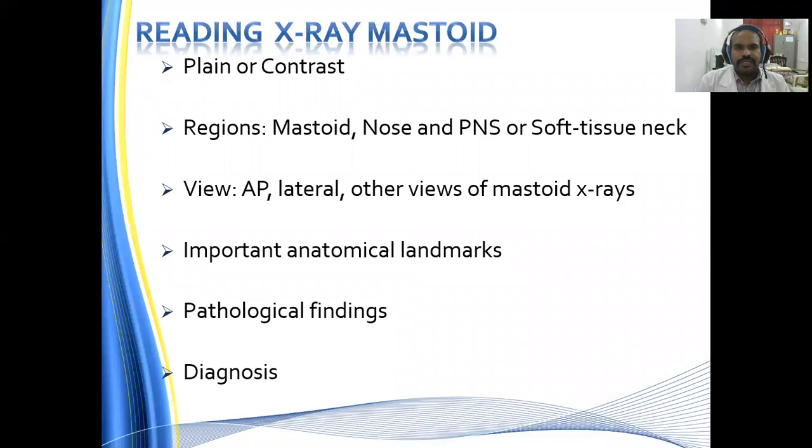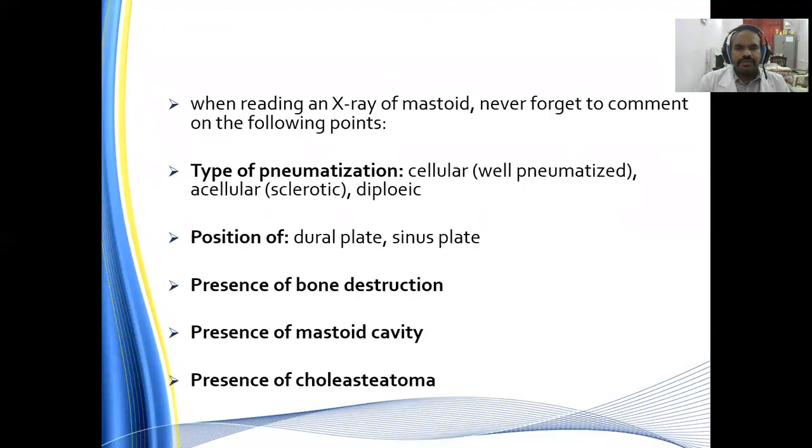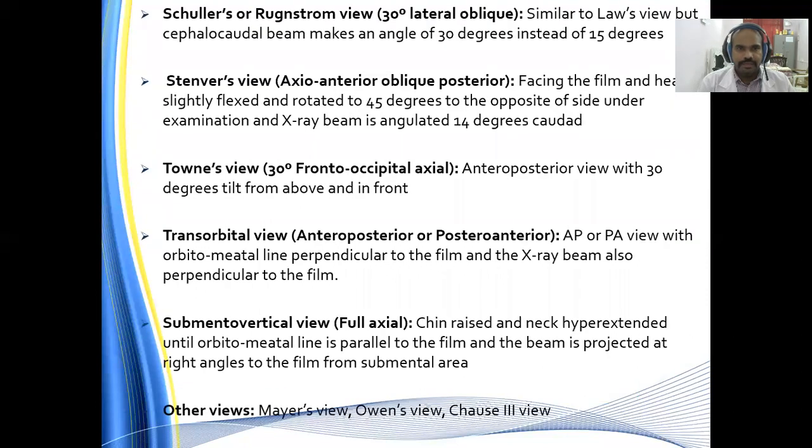Then reading of the X-ray mastoid: whether it is a plain or contrast X-ray mastoid, which view of the mastoid, important anatomical landmarks, pathological findings, and the diagnosis. So types of pneumatization, as we said, may be cellular or well pneumatized, acellular or sclerotic, or diploic mastoid. Position of the dural plate and the sinus plate has to be seen. Presence of bony destruction has to be seen. Presence of mastoid cavity has to be seen. Presence of cholesteatoma or the cotton ball appearance in the mastoid has to be seen when reading the X-ray mastoid.